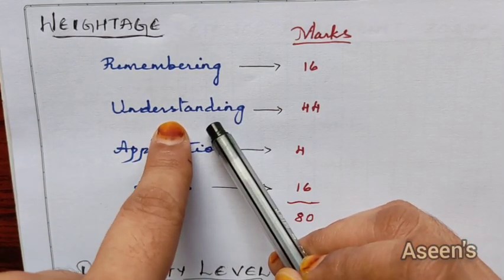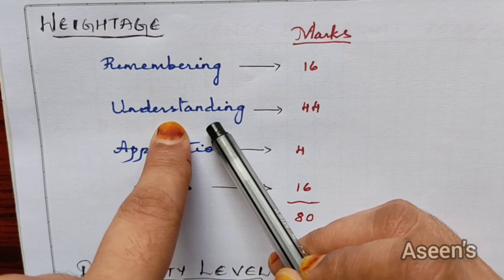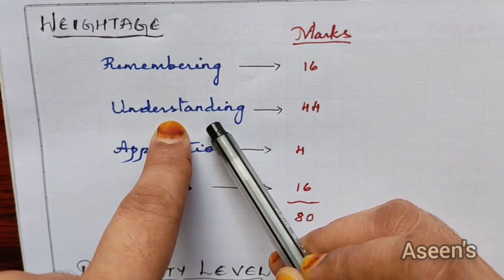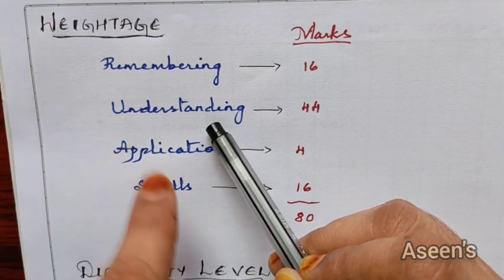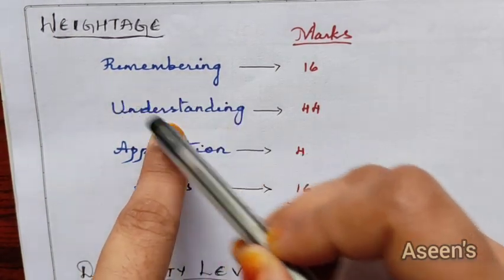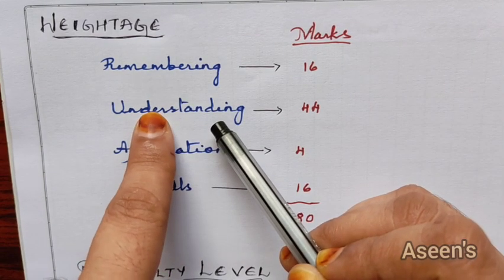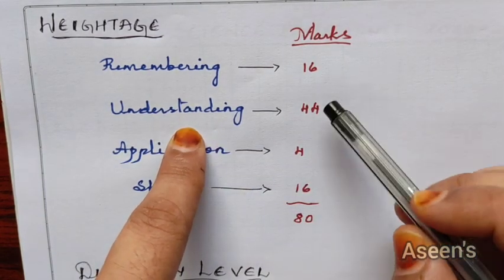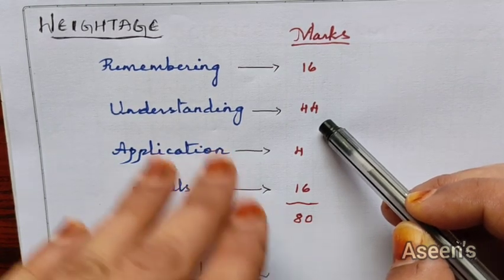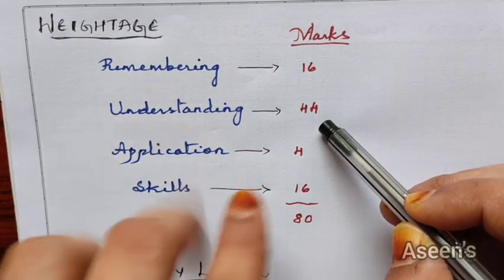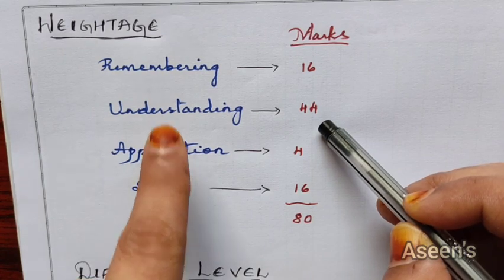Then the next one, understanding. Here are the reasoning questions: give reason type of questions, how kind of questions, why kind of questions, what you have from your textbook, from your portion. Those questions will come under this category, understanding, and it will account for a total of 44 marks from your 80 marks. So almost half of your question paper will have such kind of questions.